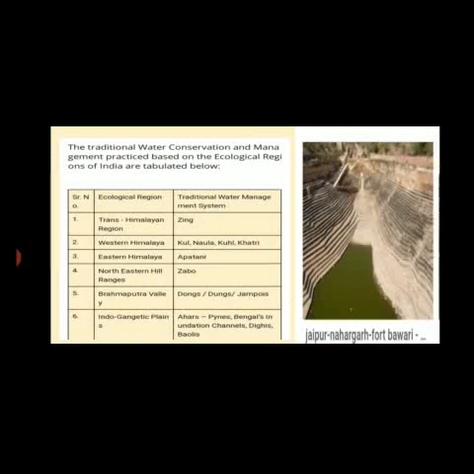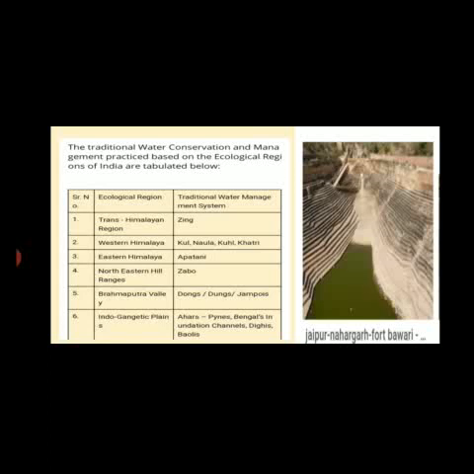Now, the traditional water conservation and management practices based on the ecological regions of India. These are practiced in different parts of India which receive little rainfall, so that the water can be used in the dry season. In the Trans-Himalayan region, it is known as Zing. In the Western Himalaya, it is known as Kul.